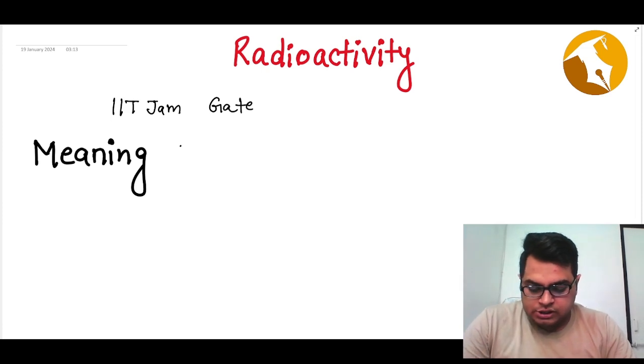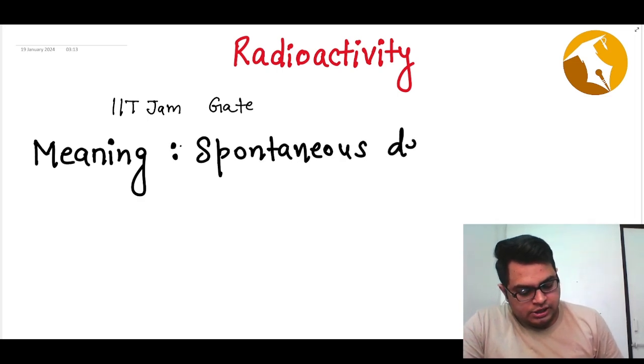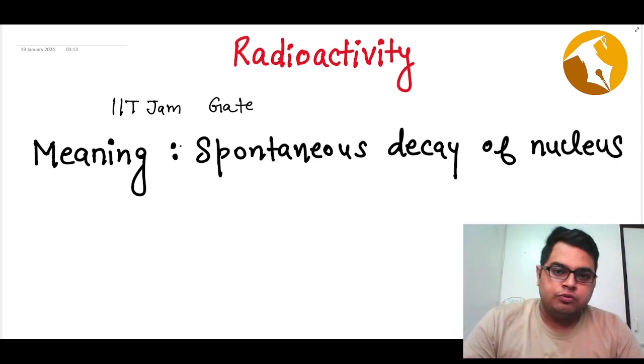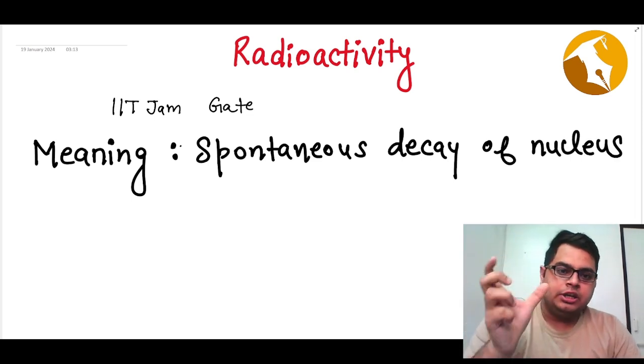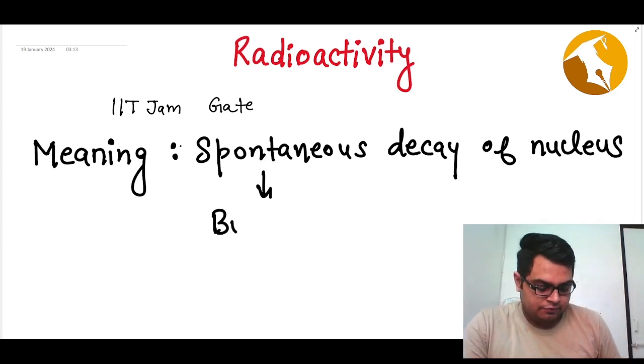So radioactivity is defined as the spontaneous decay of a nucleus. What do we mean by the word spontaneous? Spontaneous means something which happens by itself.